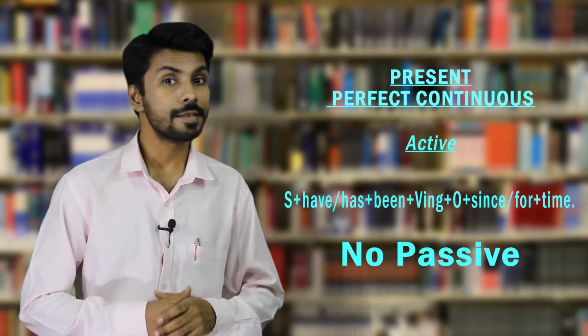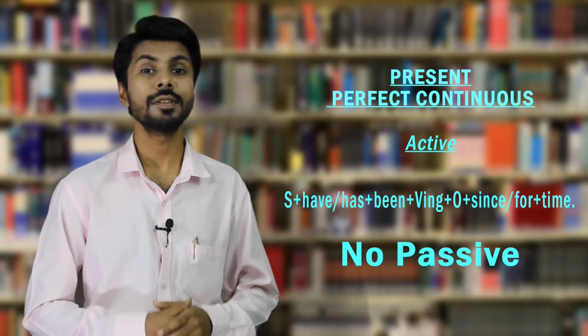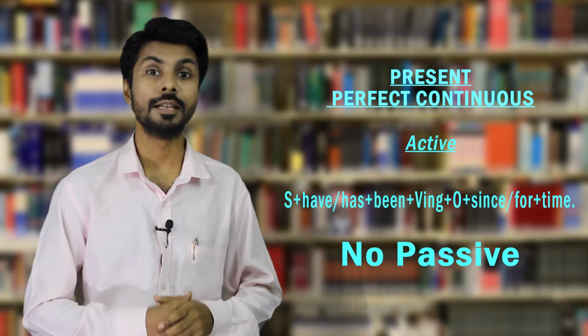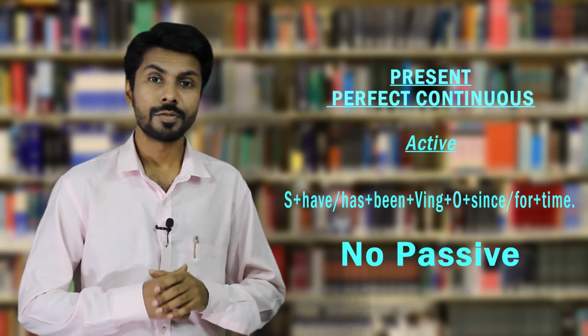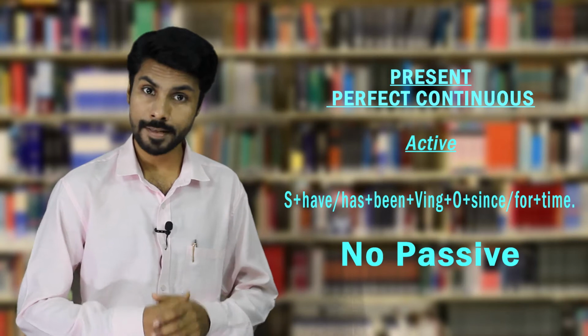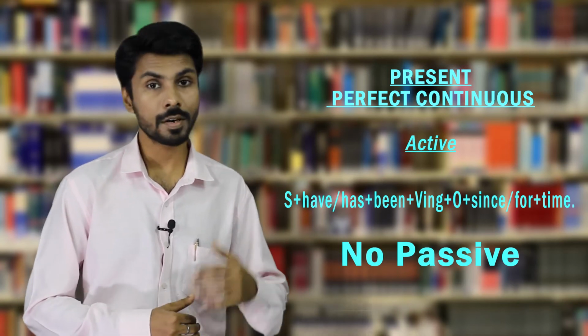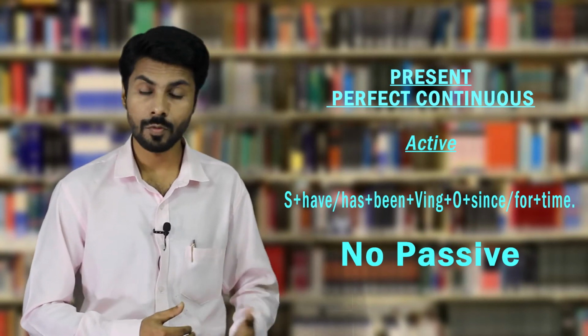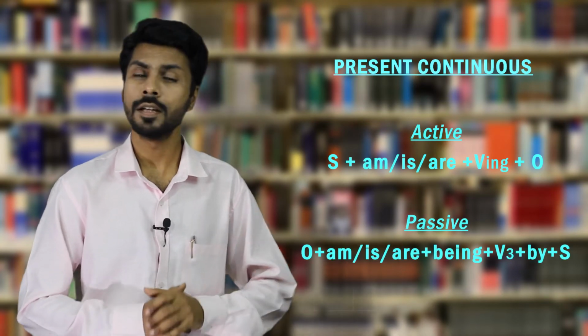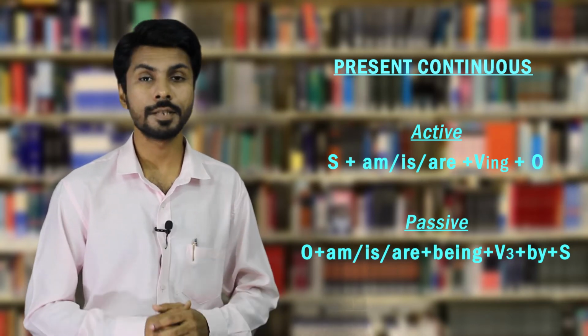You have to mention since when you have started the work and it is still going on, or you have to use for how long, for what duration the work is going on. So if you mention time while saying any sentence in continuous form of present, remember you have to use perfect continuous. But if you don't mention the time, for how long the work is going on or since when you have started the work, there is no need to use perfect continuous tense. Simply try to use present continuous.